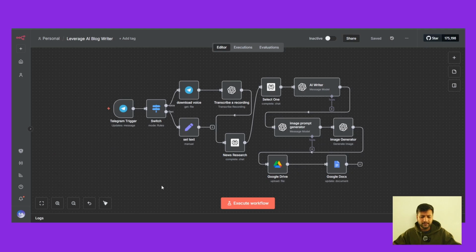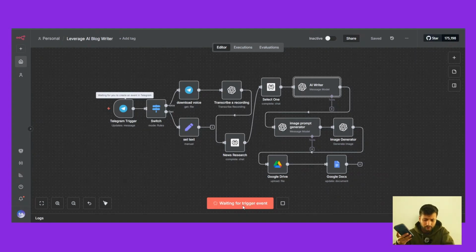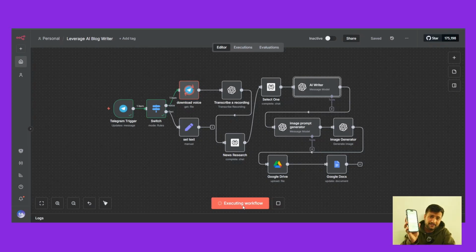So first, let me show you an example of how this works. I've connected it with my Telegram. Let me just open it up and show you how this works. Let me just execute the workflow. Look for the latest news on Claudebot and write me an article based on that. So I just sent a Telegram message. The workflow has already started to run.